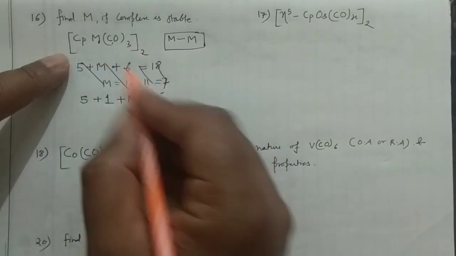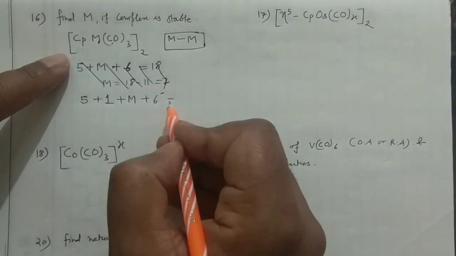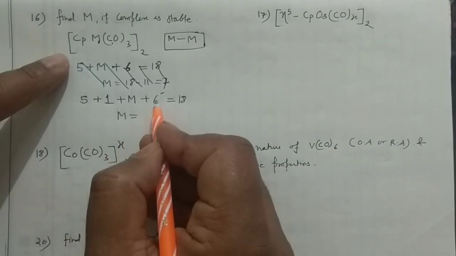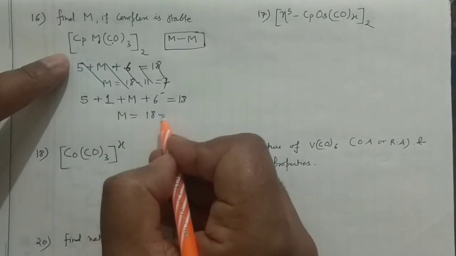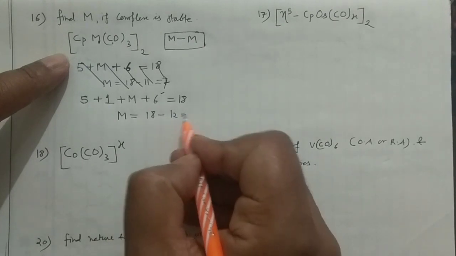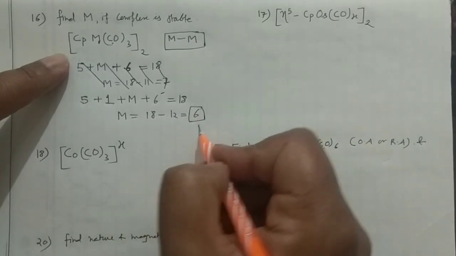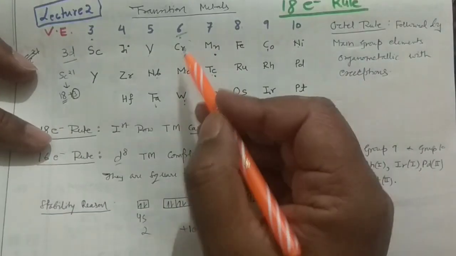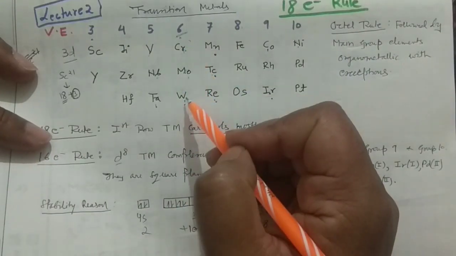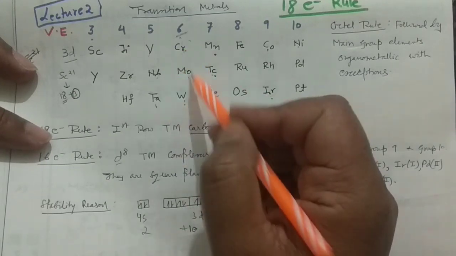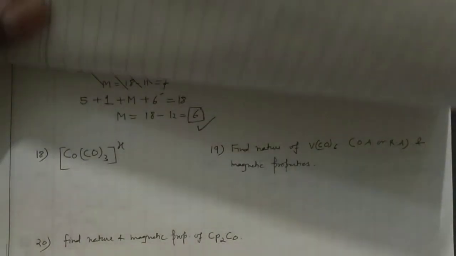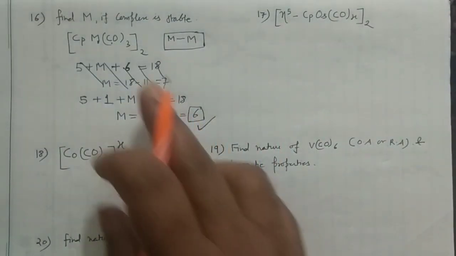1 carbon will provide 2, 3 will give you the 6, and that will give you the 18. Now your M equals 6, 7, 5, 12. 18 minus 12 equals 6. You are having the 6. So whenever you are having the 6, that means the chromium series. So chromium, Mo, W, either of the 3 actually. So the answer can be chromium, molybdenum and tungsten. So this is very important.